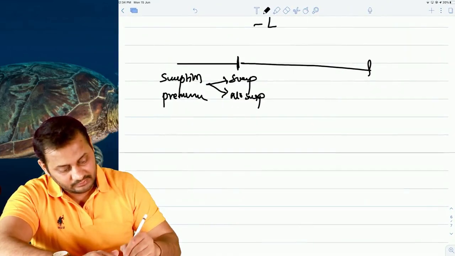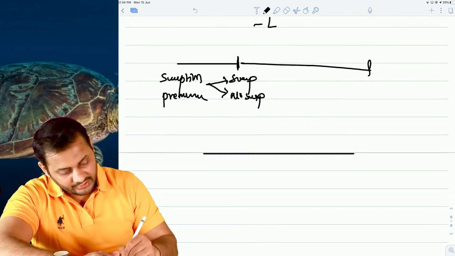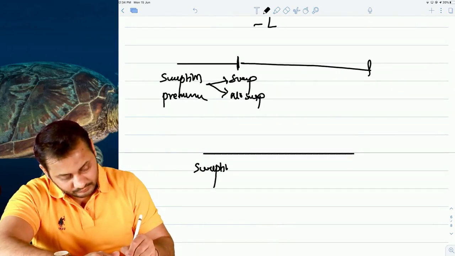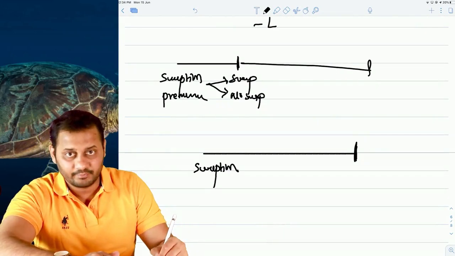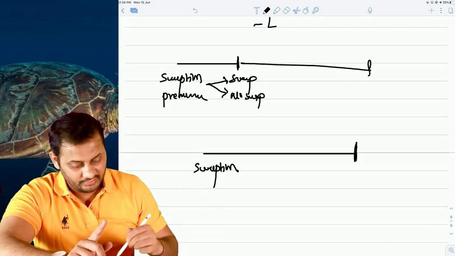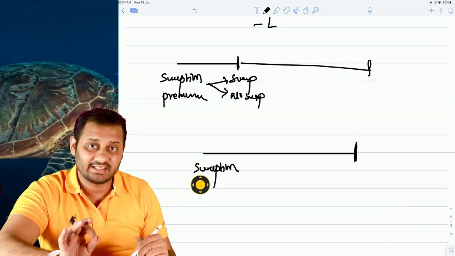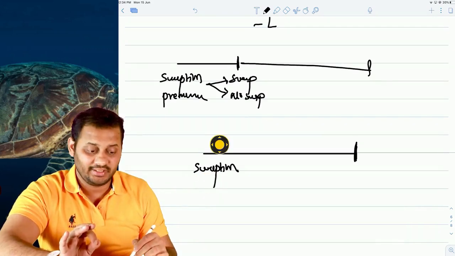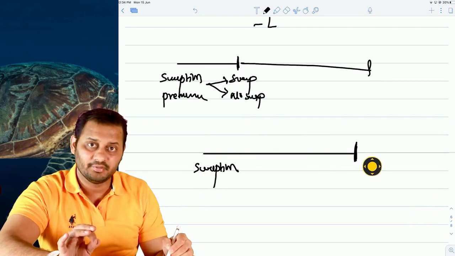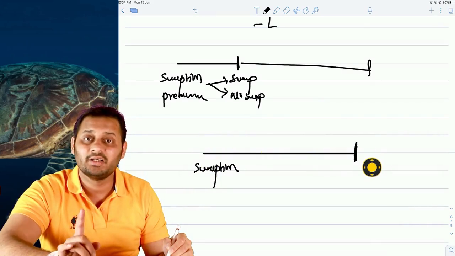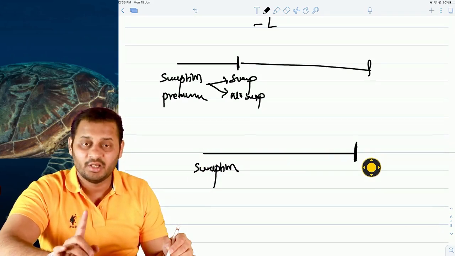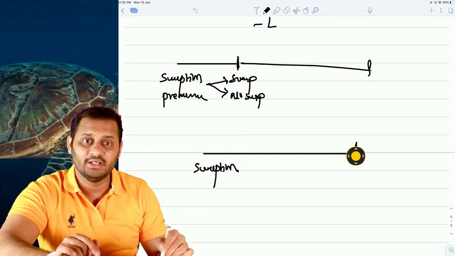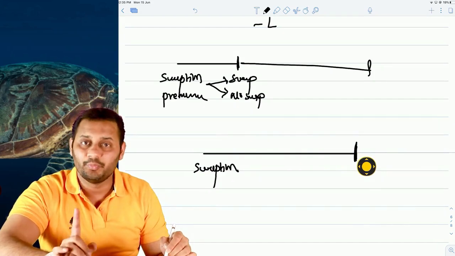So let's take an example. You take a swaption here and the expiry is here. First of all, if you can exercise this option anytime in the period, this is called as American swaption. If you can exercise this option only at expiry, it is European.